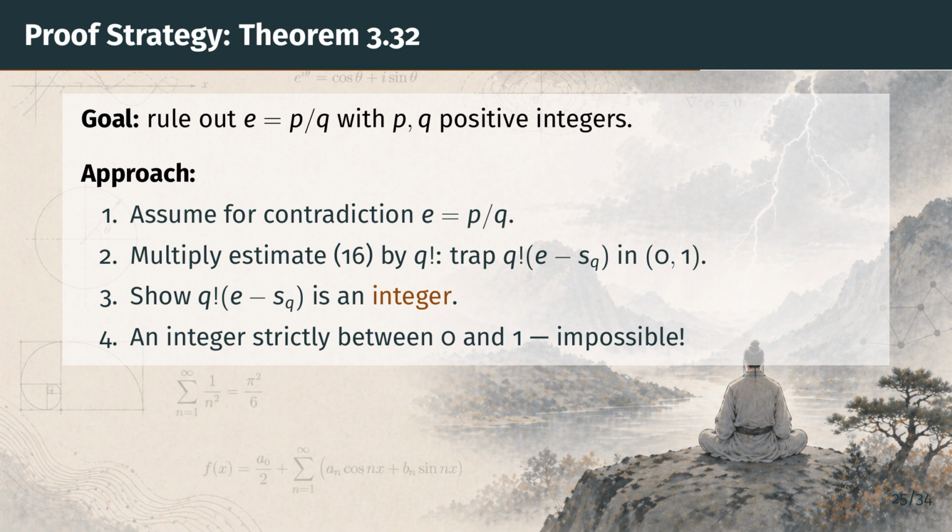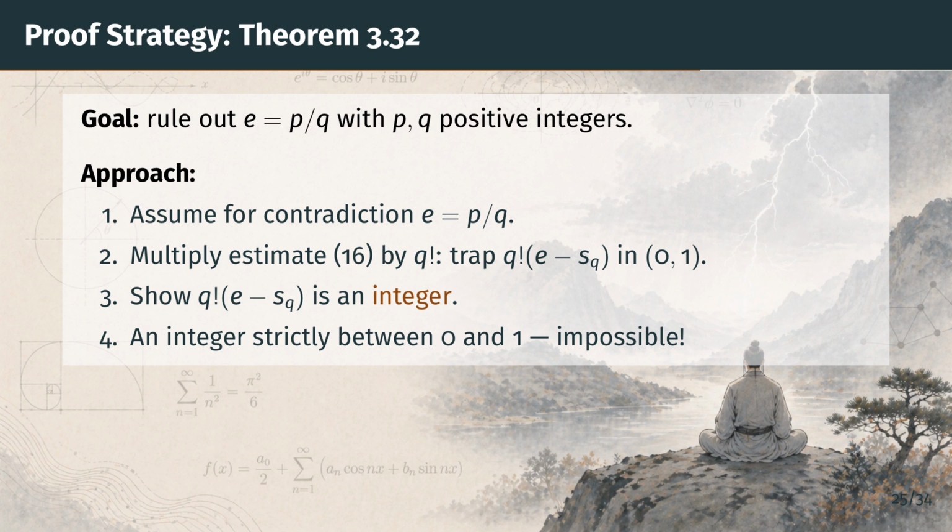This traps the quantity q factorial times the difference E minus s sub q strictly between 0 and 1. Next we show, using the assumption, that this same quantity is in fact a whole number, an integer, but there is no integer strictly between 0 and 1. That contradiction kills the assumption.